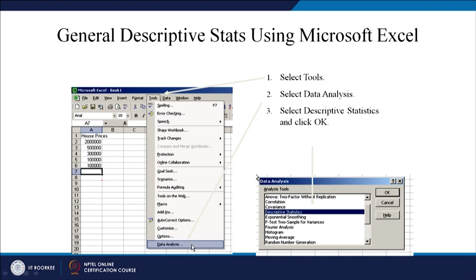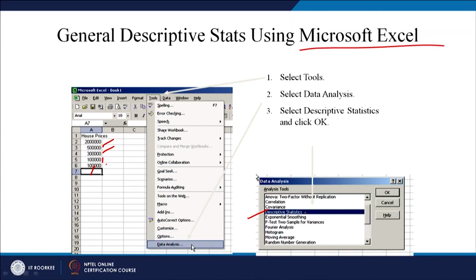So, let us quickly take this example. You can solve this example using MS Excel. You have been given house prices. Let us say this is 100,000, 100,000, 300,000, 500,000, 2,000. We just want to find out mean, mode, median, minimum value, maximum value, standard deviation and so on. Just go to tools, data analysis, descriptive statistics.